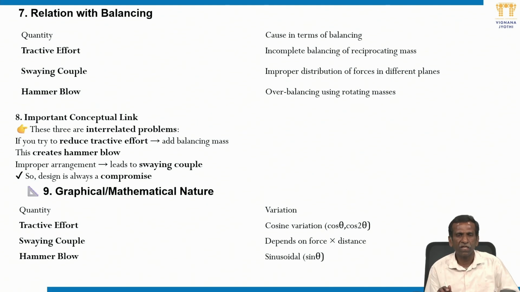Equation-wise also you can understand. Tractive effect we have seen: it is a cosine variation, with cos theta and cos 2 theta terms. Swaying couple is the unbalanced force perpendicular to the line of stroke multiplied by the distance, as you have seen. It happens in two-cylinder engines only. And in the case of hammer blow, it is a sin theta variation, but when theta becomes 90 or 270 degrees its magnitude is maximum, and then this phenomenon exists.